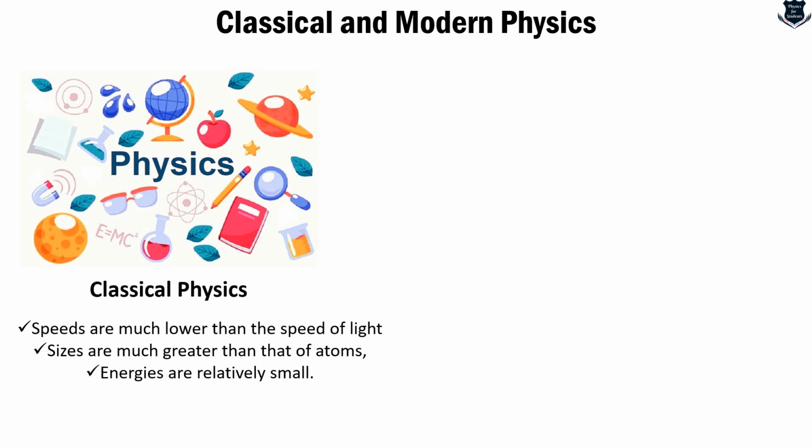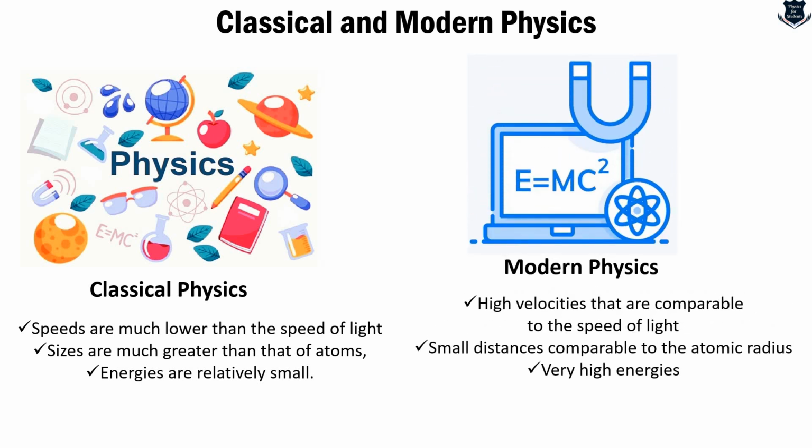So in classical physics overall, we talk of objects which move at speeds much lower than the speed of light. Obviously, the sizes are much greater than that of atoms, and the energies and speeds are relatively small. When we talk of modern physics, we mean high velocities that are comparable to the speed of light, which is dealt with in special relativity. We talk of very small distances, even smaller than atoms, protons and neutrons, and very high energies, which deal with particle accelerators and so on. So this gives you a basic overall idea of what classical physics and modern physics are.